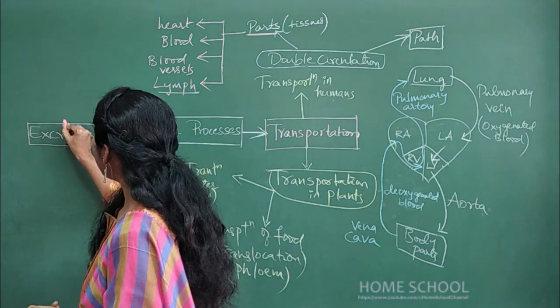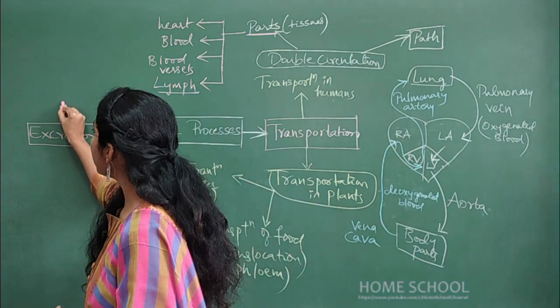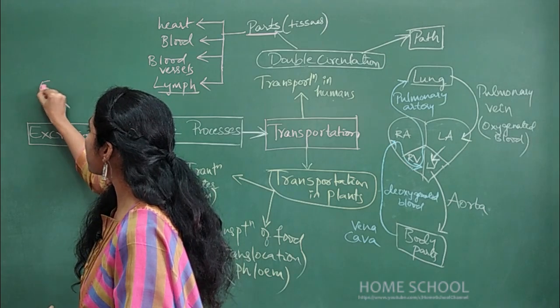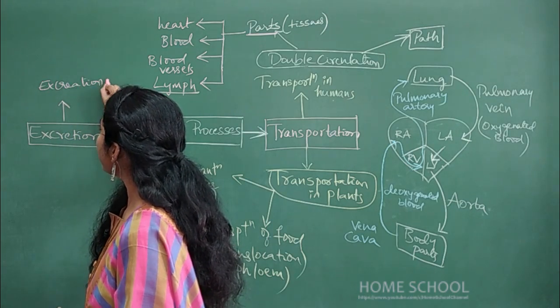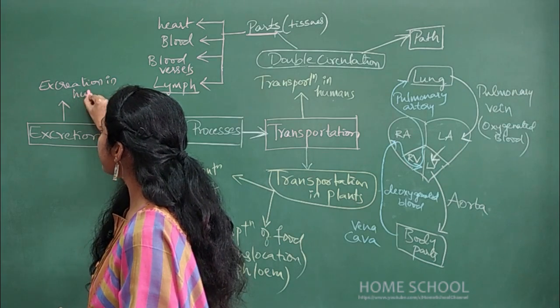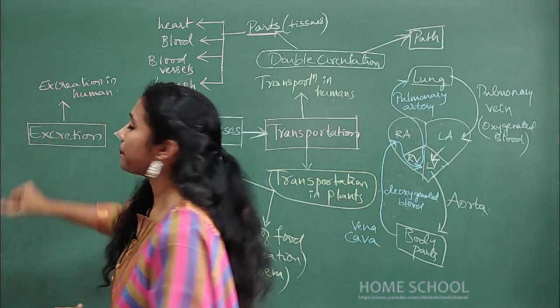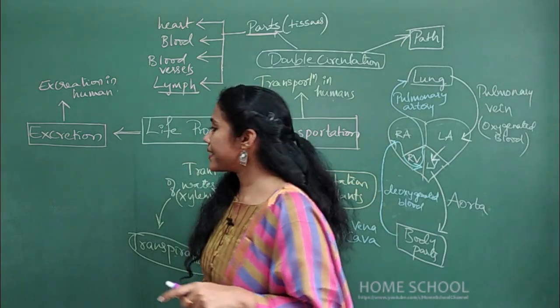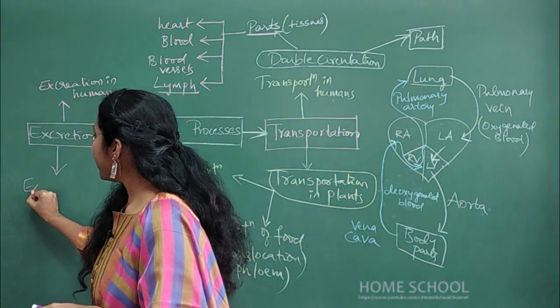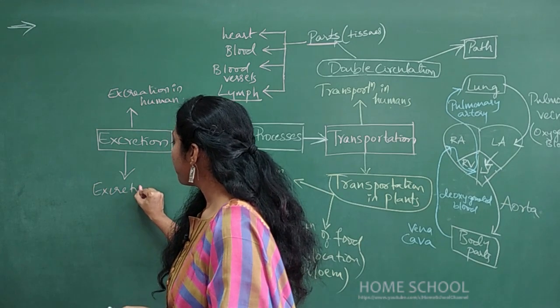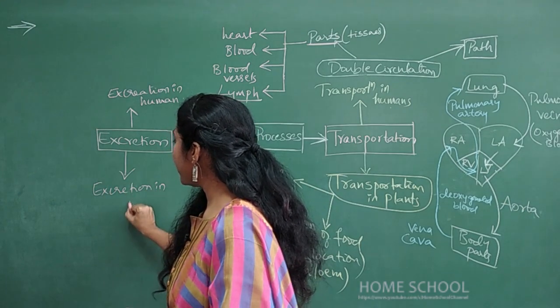In excretion also, there are two main topics you will study. One is excretion in humans, that is the excretory system, and you will also study excretion in plants.